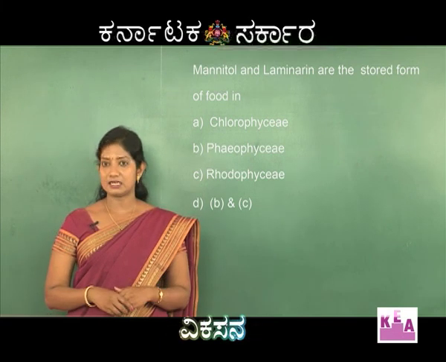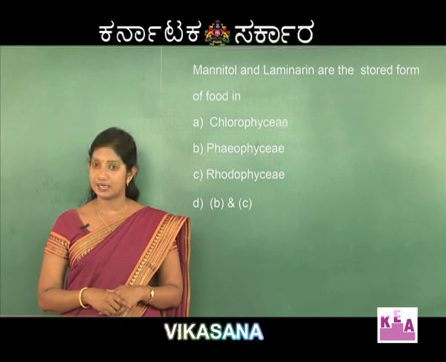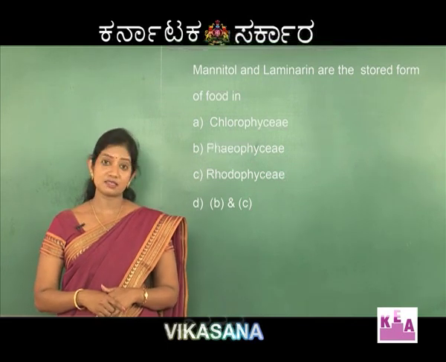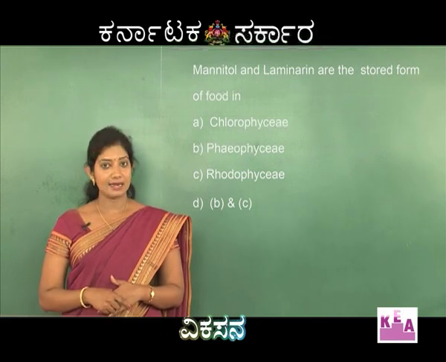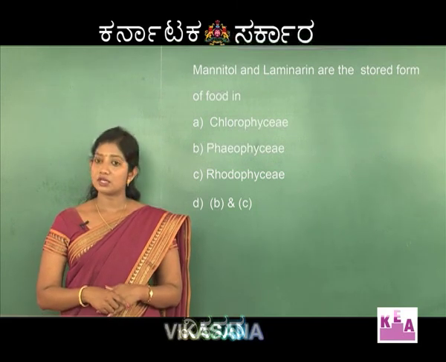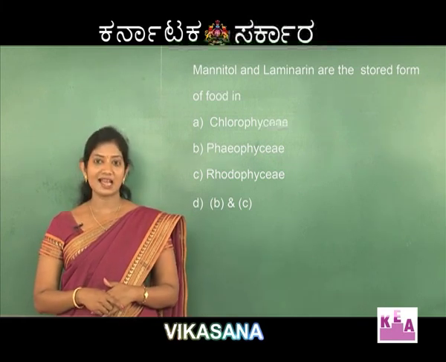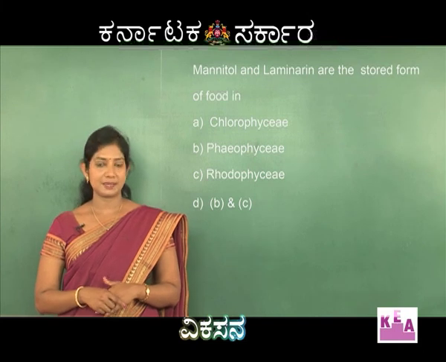Now, the question is, Mannitol and Laminar are the stored form of food in. In Chlorophyceae, the stored form of food is starch. In Phaeophyceae, it is Mannitol and Laminar. In option C, Rhodophyceae, it is Floridian starch. So, the right answer is the option B, Phaeophyceae.